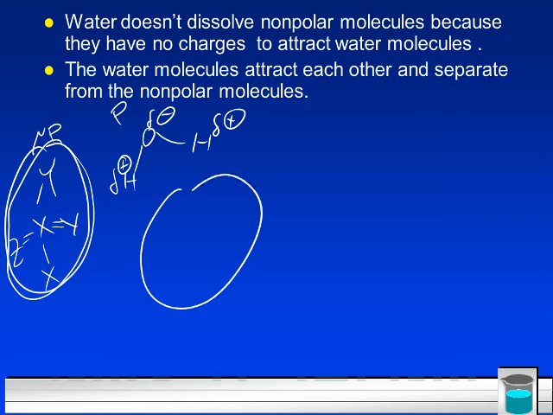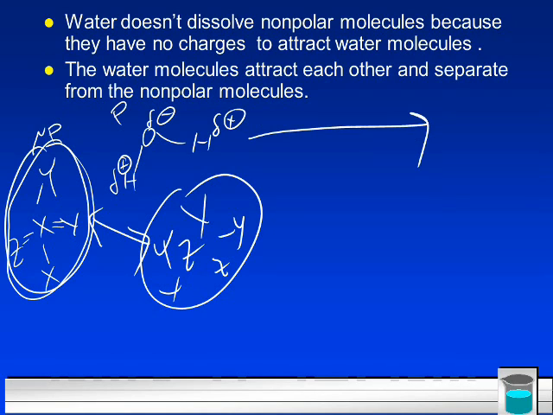The only interaction will be with other nonpolar molecules. I'm just making this thing up. They say, oh, I like the fact you don't have charge. That's attractive. So they are going to be attracted to each other. These polar molecules are going to go elsewhere or just stay to themselves. It's like, yo, gross, keep away.